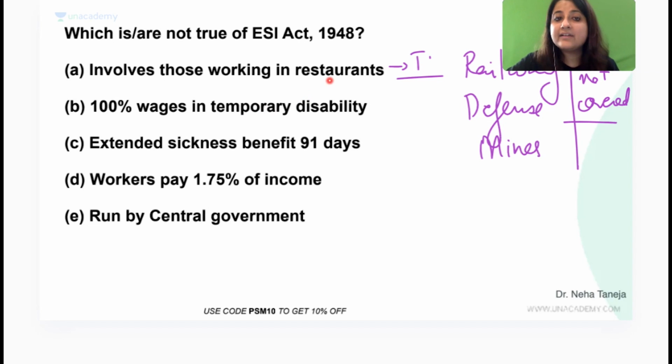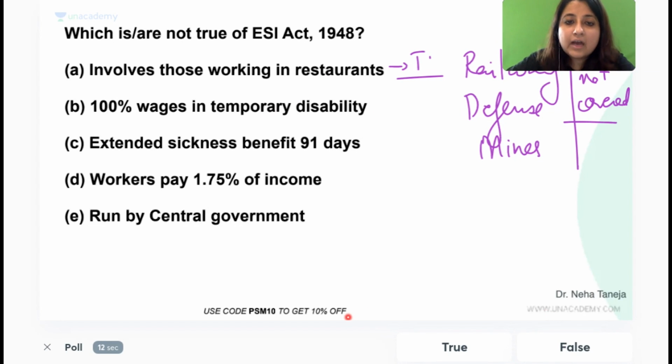Does it involve 100% of wages in temporary disability? If somebody suffers from temporary disability, does it involve 100% of wages, anyone?